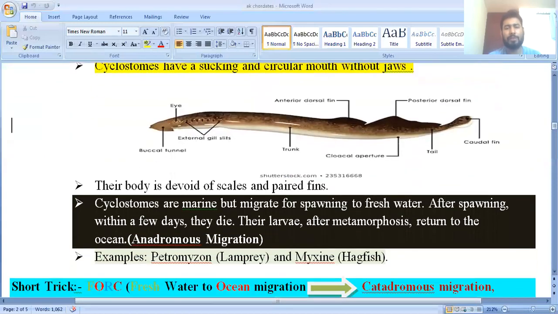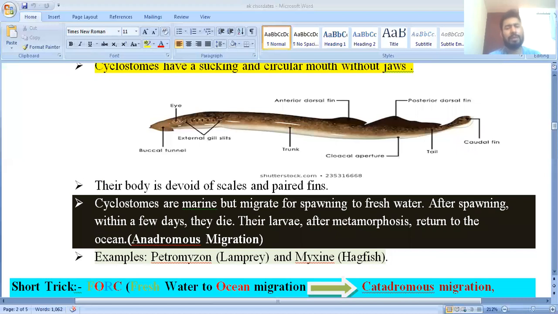Clear? One more thing: fishes have scales, and these scales are of two different types, ctenoid and placoid. But in this case they are devoid of scales and paired fins. You have already seen that fishes have fins, but here there are no fins. They have a little appendage, but no paired fins. So here the paired fin is absent.